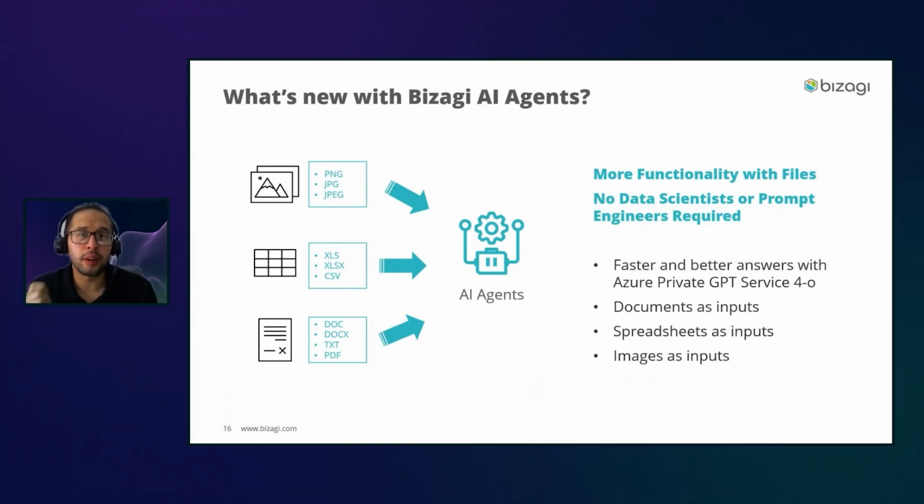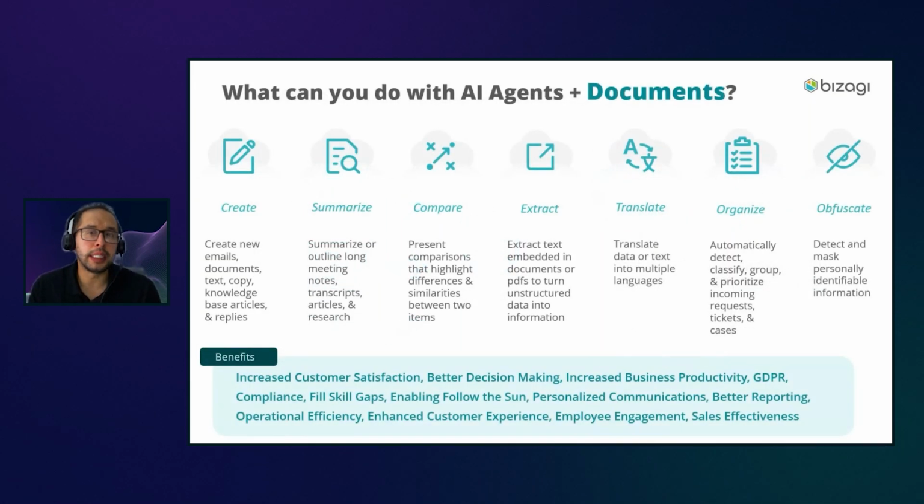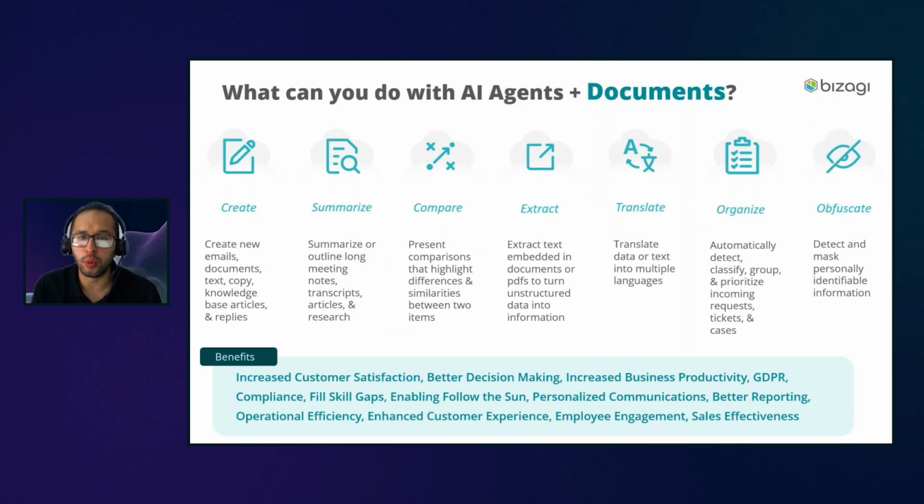And the agent was able to give us a concise summary, giving the difference about the earnings, the debt, the price per share, all of that in just a couple seconds, right? So it was really good, really amazing in terms of how we were able to do that. And what we are seeing is that with this capability, that our agents can now manipulate documents, we will be able to see much more potential of what we are able to do with them. These are just some examples of the main business cases that we're seeing.